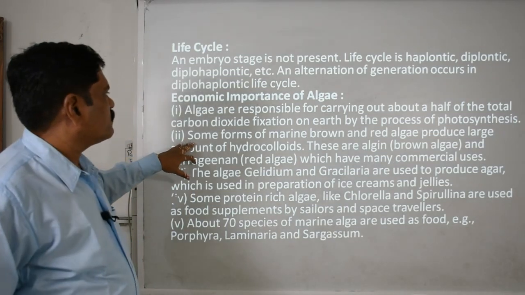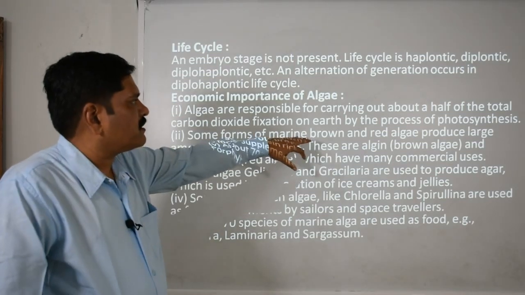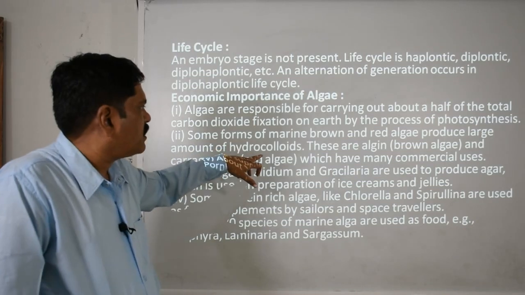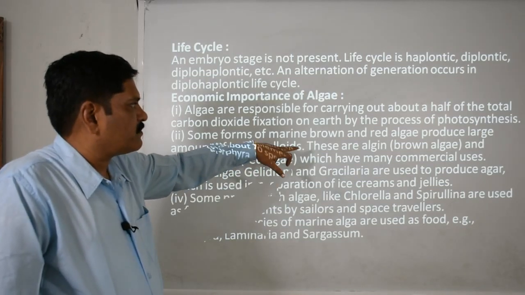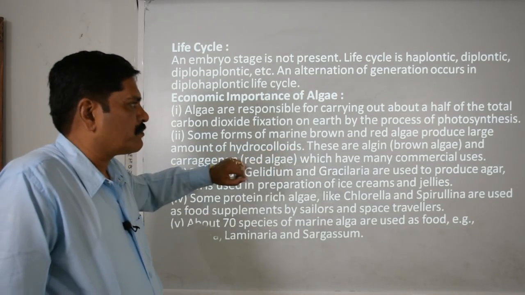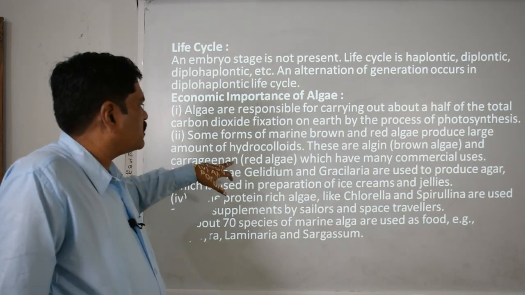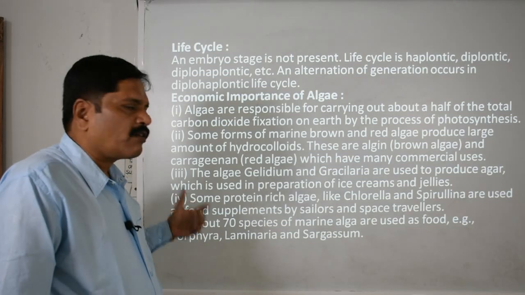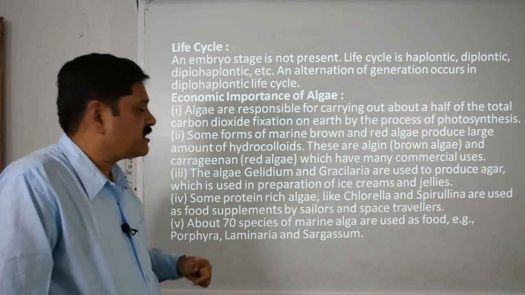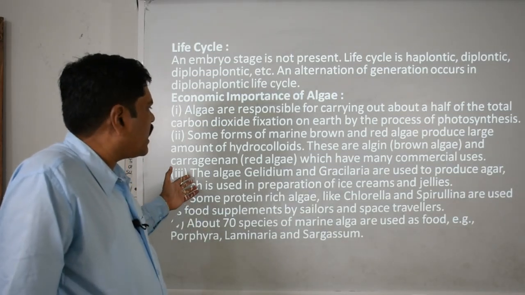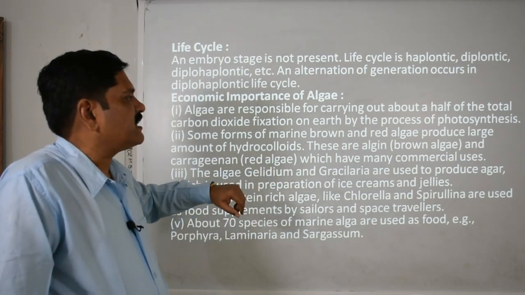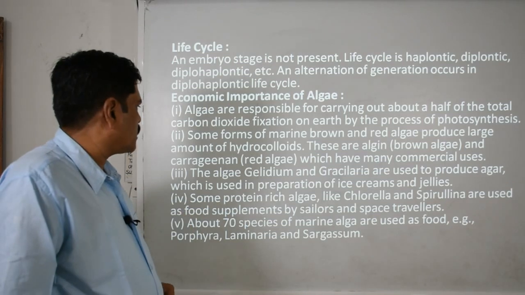Then some forms of marine brown and red algae produce a large amount of hydrocolloids. These are the algin from brown algae and the carrageenan from red algae, and they have a lot of commercial uses. Industrially they may be used. The algae gelidium and gracilaria are used for producing agar.